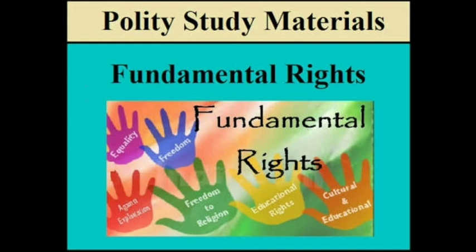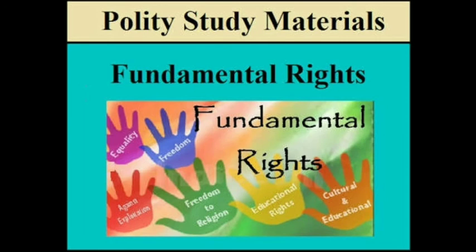Cultural and educational rights. Article 29 and 30, protection of minorities. Article 29 gives a section of the people or whole of them the right to preserve their distinct language, script and culture. In the matter of admission to any educational institution maintained by the state, admissions cannot be denied on the ground of religion, color, caste or creed or sex. So, protection of minorities.